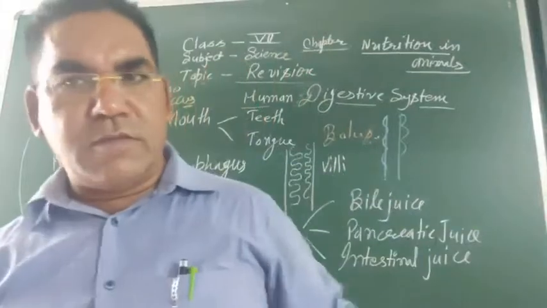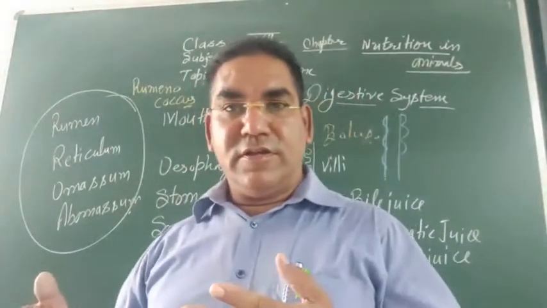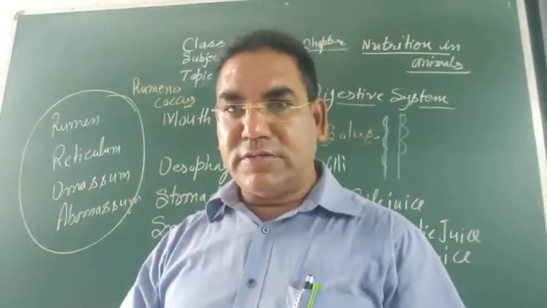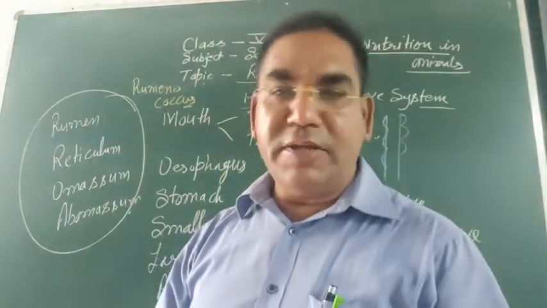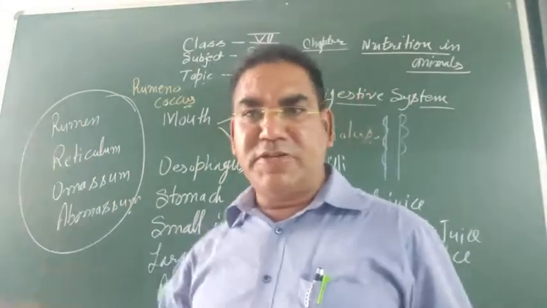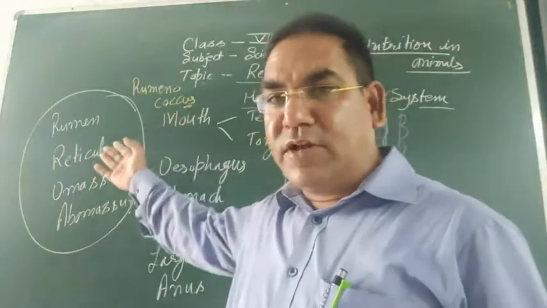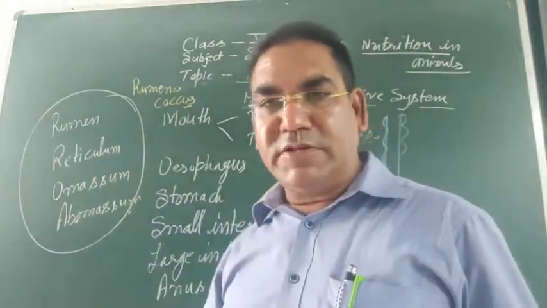Do you know there are a number of animals which eat grass and leaves quickly? Such animals are known as ruminants. Ruminant animals have a special kind of stomach with 4 parts: rumen, reticulum, omasum and abomasum.